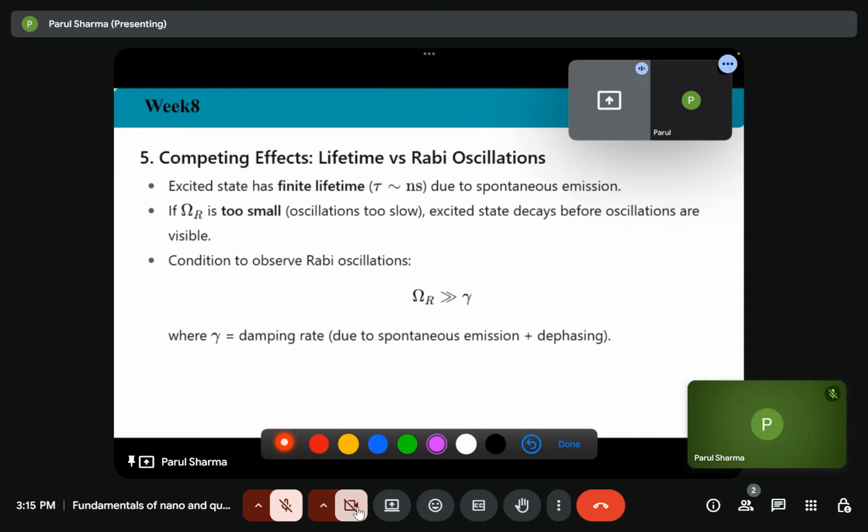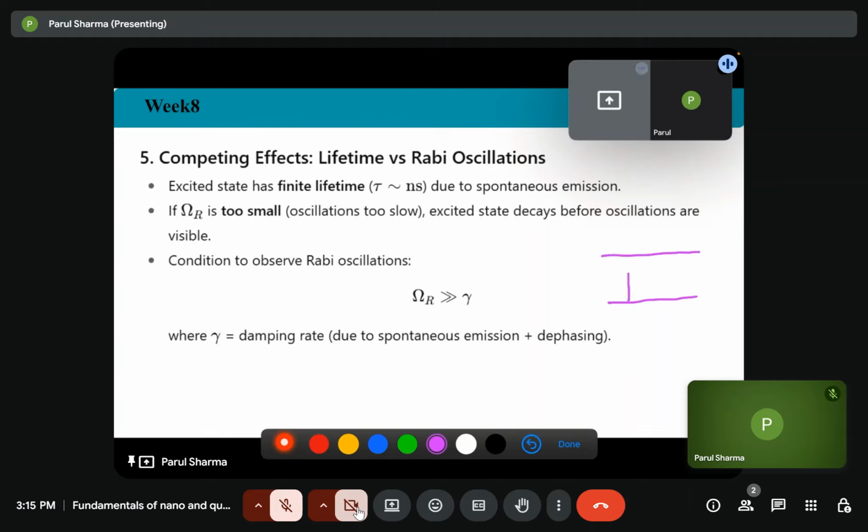Then competing effects, that is lifetime versus Rabi oscillation. So the excited state has a finite lifetime, and this can be of the order of nanoseconds, picoseconds. Why does the excited state have a finite lifetime? Because we studied about spontaneous emission.